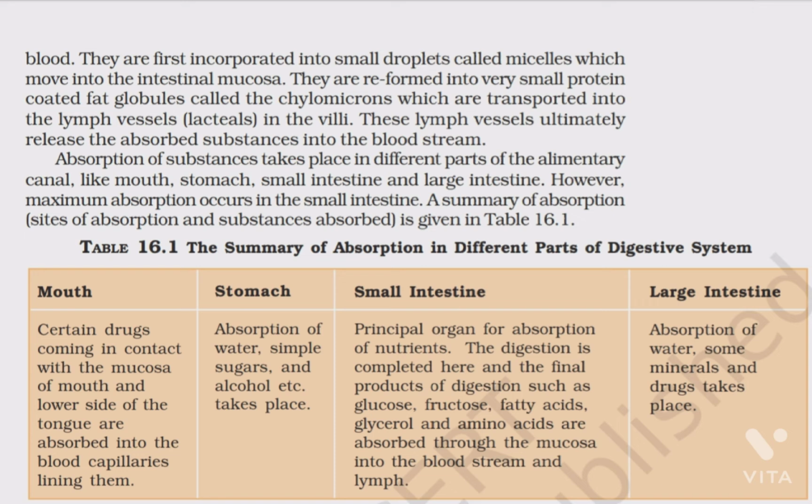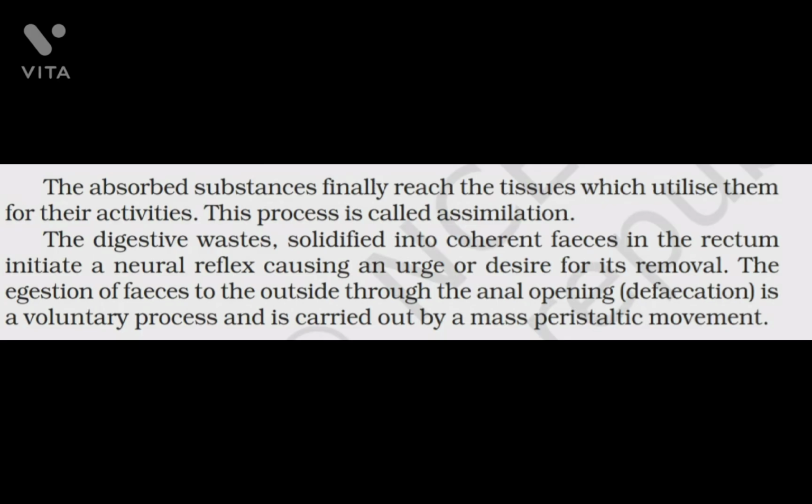The digestion is completed here, and the final products of digestion such as glucose, fructose, fatty acids, glycerol, and amino acids are absorbed through the mucosa into the bloodstream and lymph. Large intestine. Absorption of water, some minerals, and drugs takes place. The absorbed substances finally reach the tissues which utilize them for their activities. This process is called assimilation.